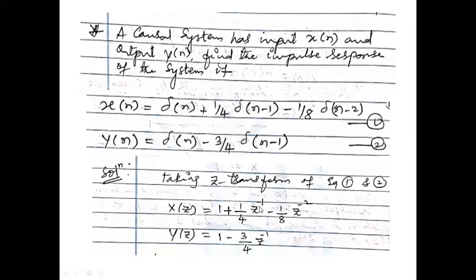So we have got the values of x of z and y of z. Any difficulty here? No, sir. Now we can calculate the transfer function.